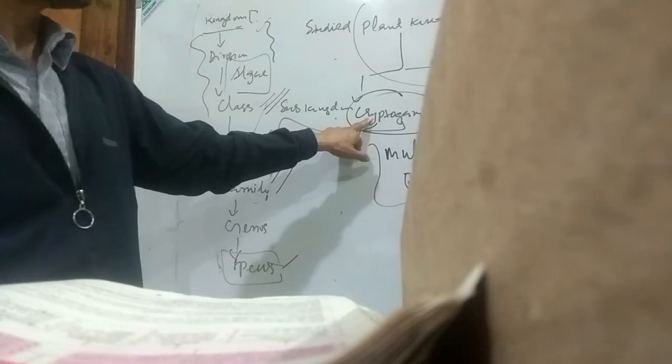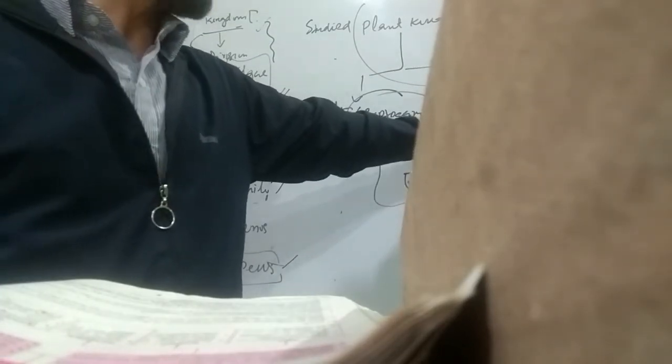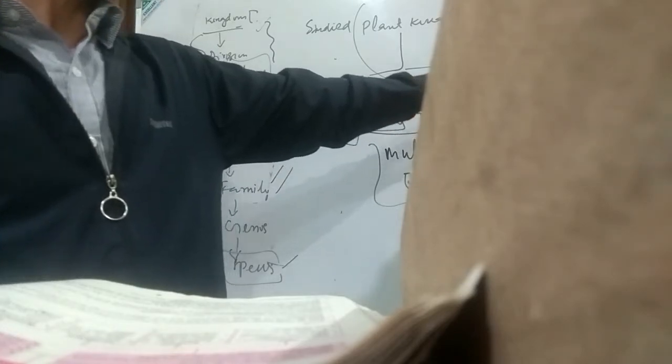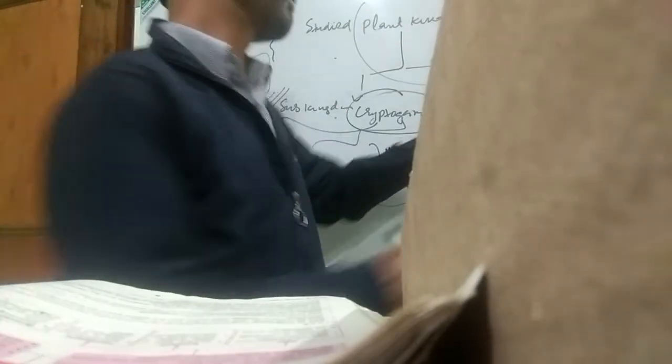Cryptogamy includes bryophyte and pteridophyte. Then we have phanerogams. Phanerogams are those plants having visible gamy. Phaneros means visible and gamy means marriage, that is, plants having sex organs very prominent, very evident.